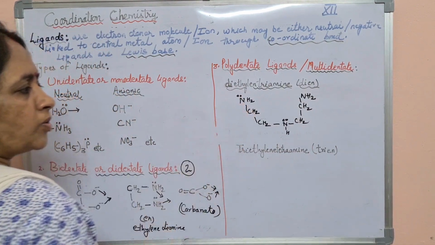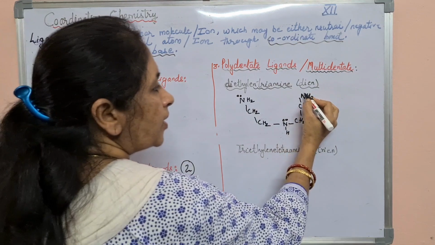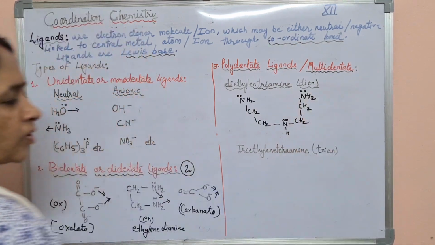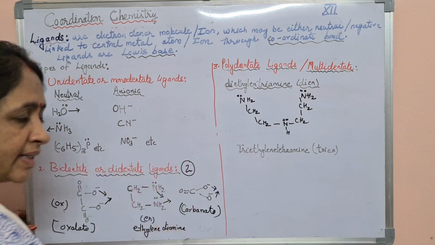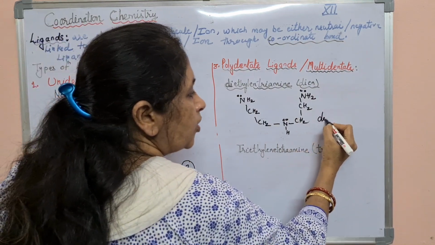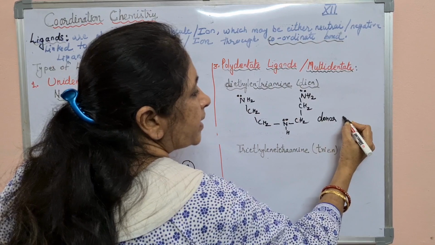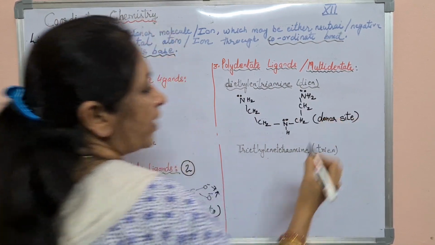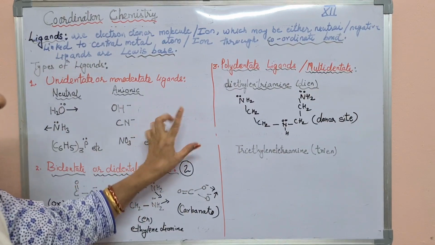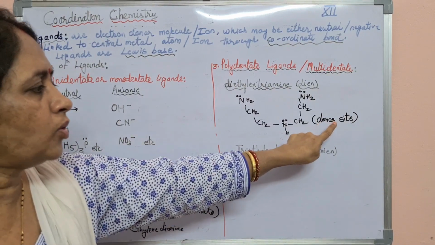On this nitrogen, a lone pair of electrons is present. And on this nitrogen also a lone pair of electrons is present. So how many donor sites? I said donor site, meaning from where the lone pair of electrons is donated. So that is called the donor site.